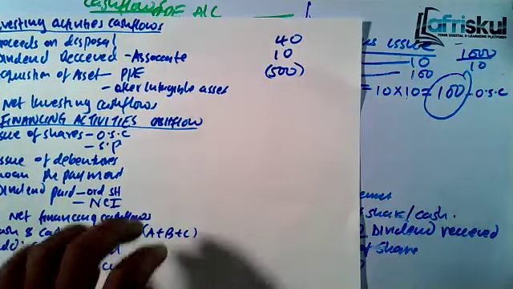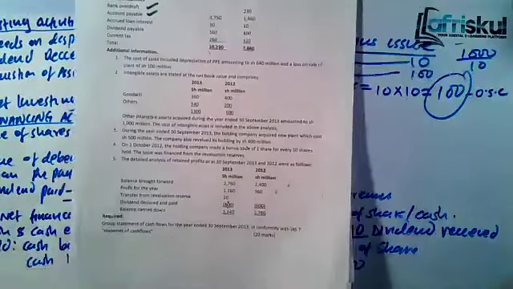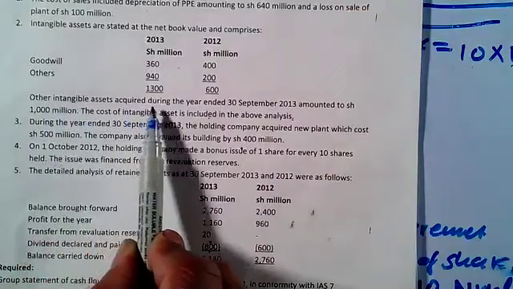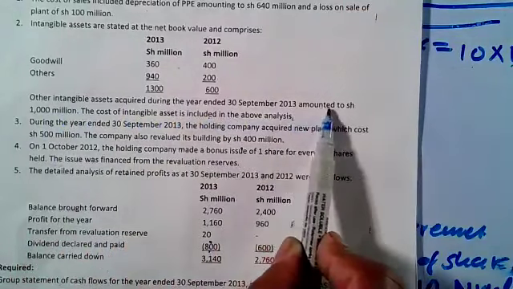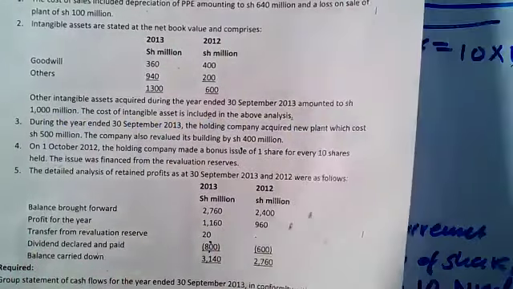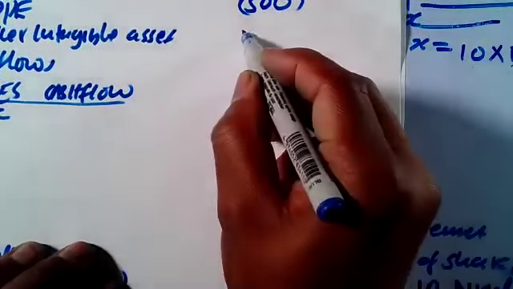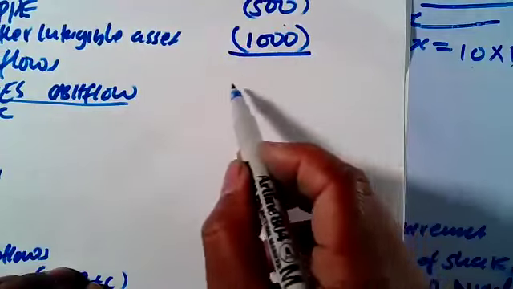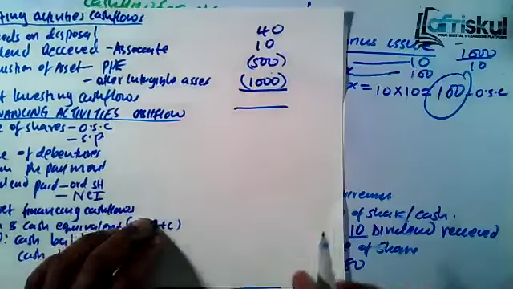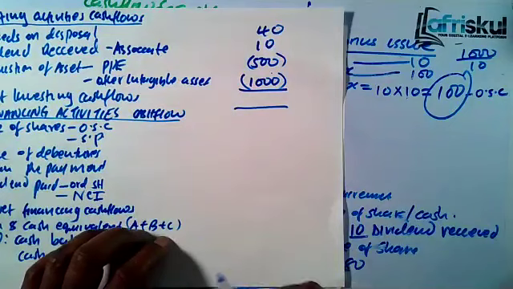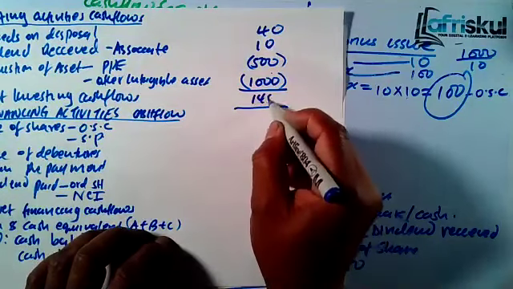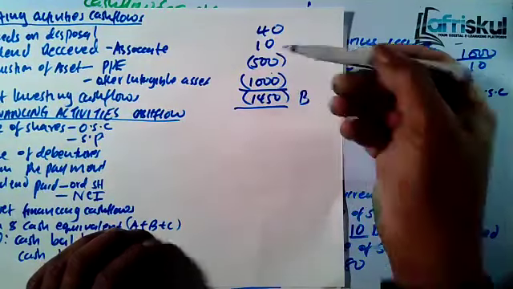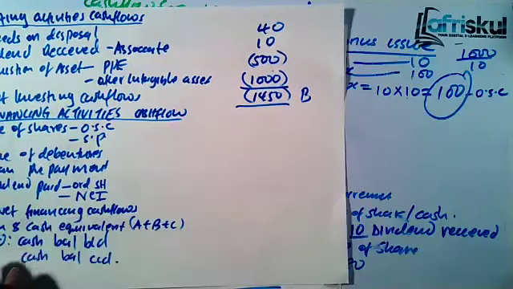Also, other intangible assets. You've already been given that. Note number 2, down there. Other intangible assets acquired during the year ended 30th September amounted to 1,000 million. So, other intangible assets, it's 1,000. You deduct. So now you can get the net investing cash flow, which is 1450, which is a negative. Because if you take 500 and 1000, you are getting 1450 negative, including the other items.